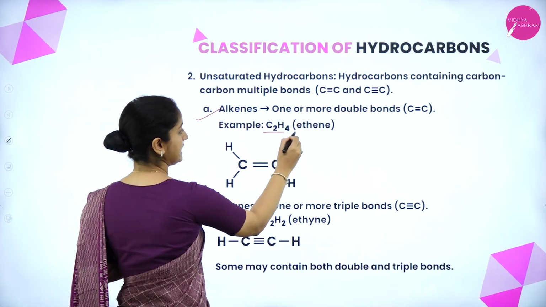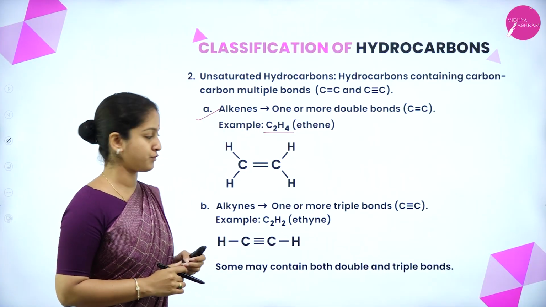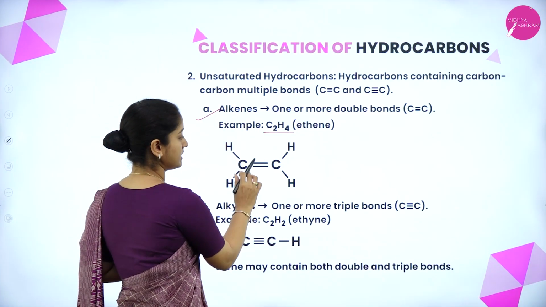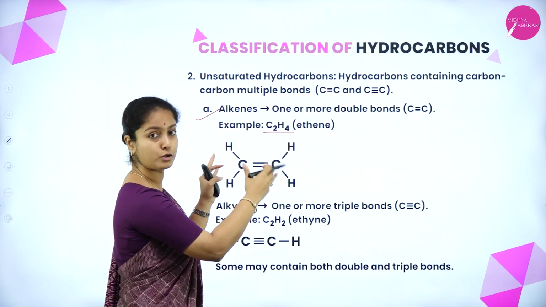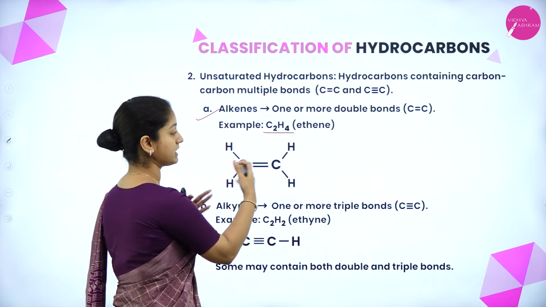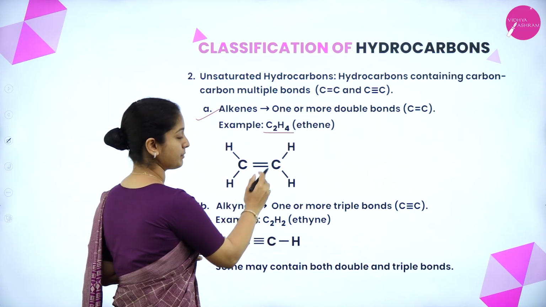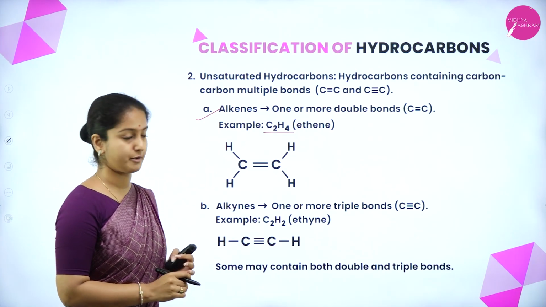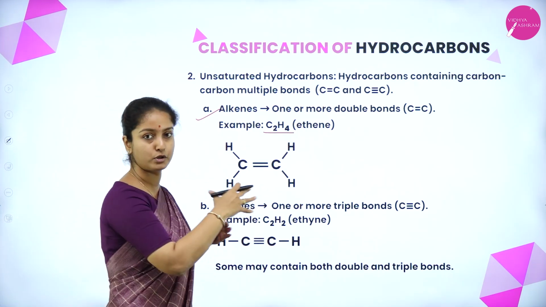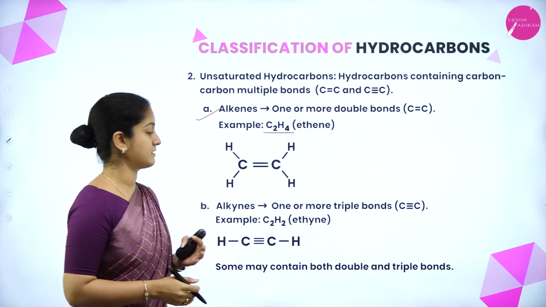For example, ethene, that is C2H4. So, there is a double bond between these 2 carbon atoms, followed by the satisfying of tetravalency of the carbon. So, there is a double bond between carbon and carbon. This type of compounds belongs to alkenes.